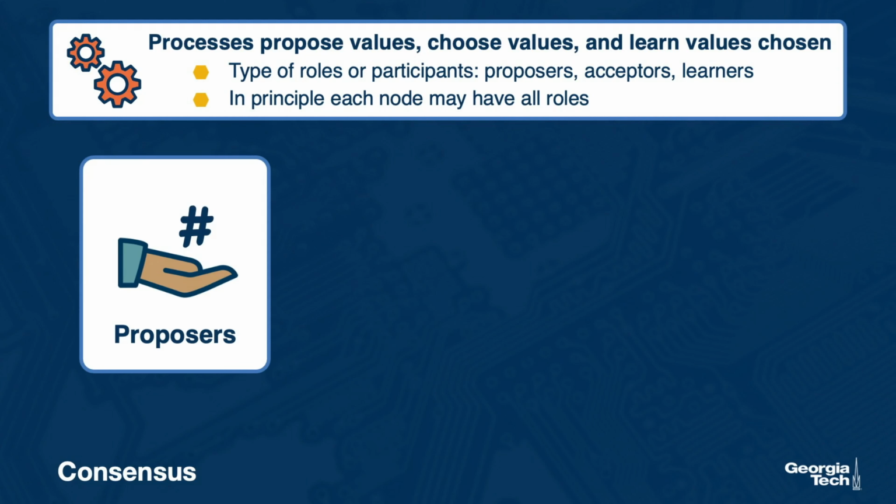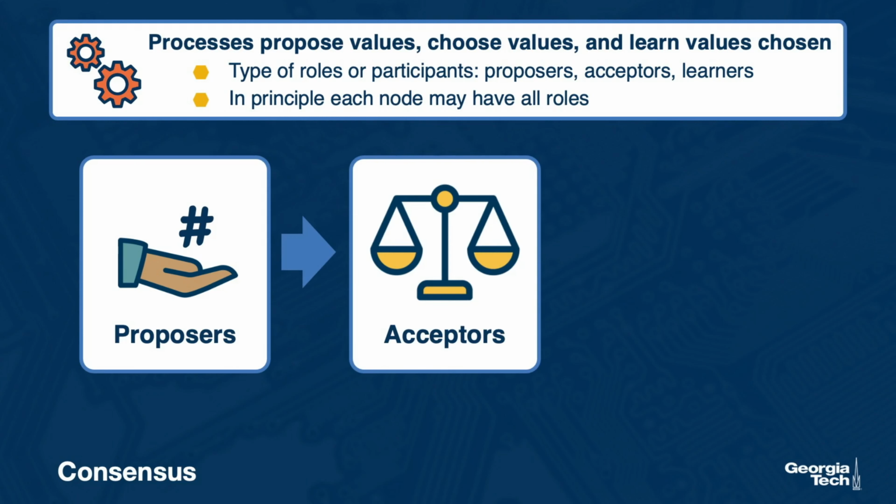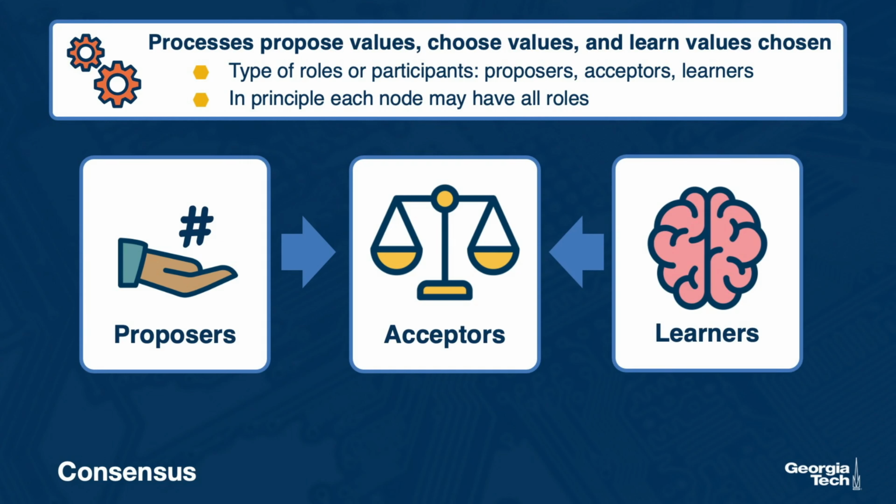There may be proposer nodes, which are the ones participating in the system by proposing possible values for the shared piece of state. There will be acceptors, and these are the nodes that participate in the agreement by evaluating proposals and deciding which one of them is indeed going to be chosen as the proposed value. And making this type of decision typically considers some notion of the order of the proposals, typically based on some timestamps. And finally, there will be learners, and these are the nodes in the system that need to read the value, they need to learn what is the current value of the shared state. Typically based on this, they will decide how to proceed further in their execution.